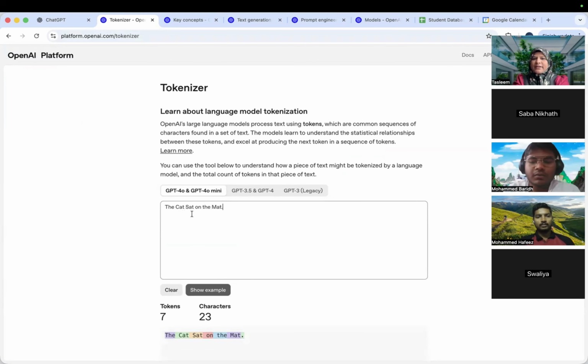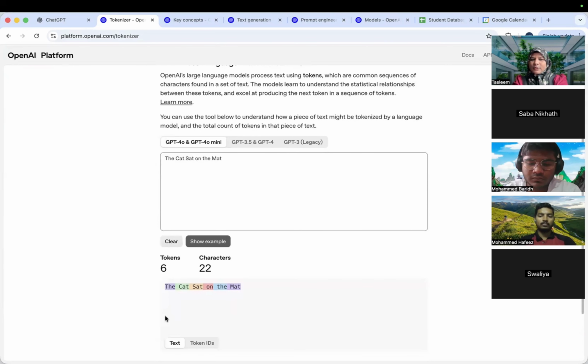How many tokens is this? 1, 2, 3, 4, 5, 6. The dot is again a token. So these are 6 words, 6 tokens.